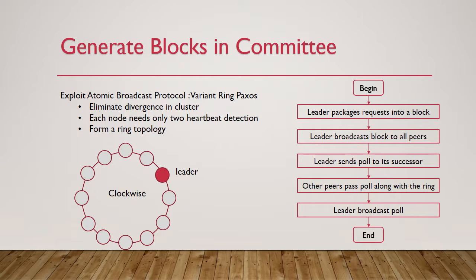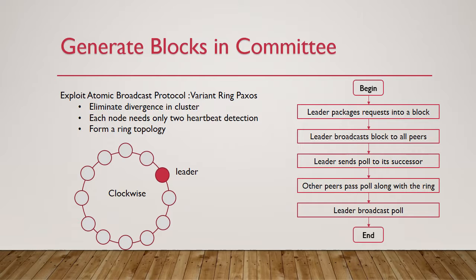Figure 1 shows the main workflow in generating blocks inside the committee. The committee leader chooses a set of requests according to its own state and packs them into a block. After that, the leader will broadcast this block to all other committee members. Then the leader can generate a special message called poll and send the poll to its descendant nodes in the ring.